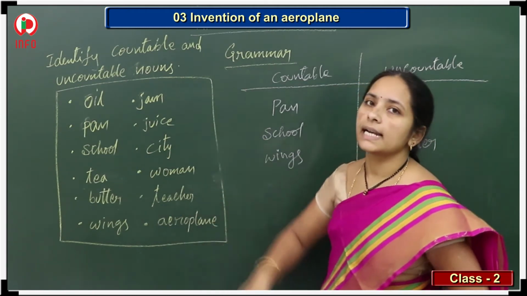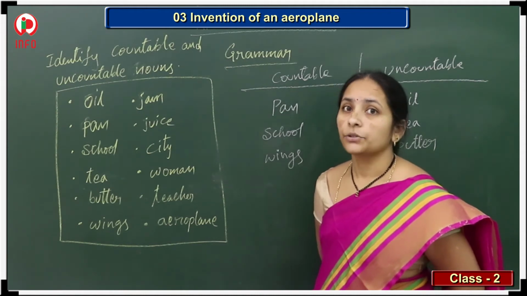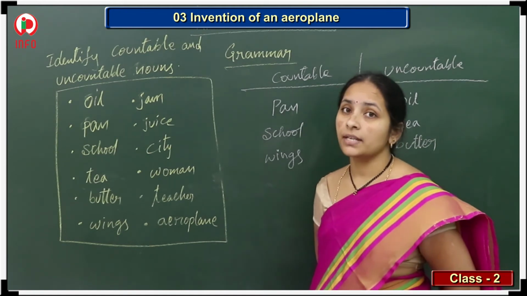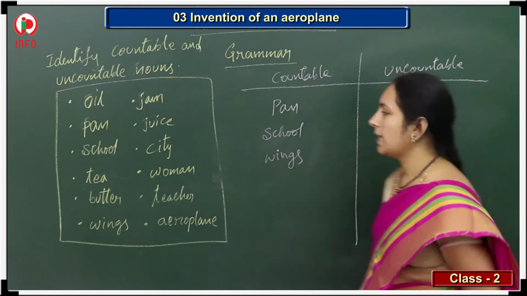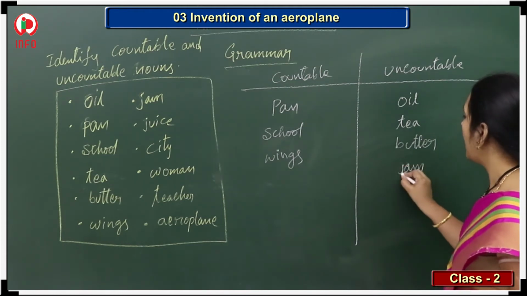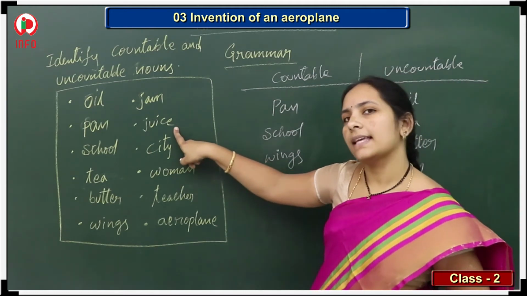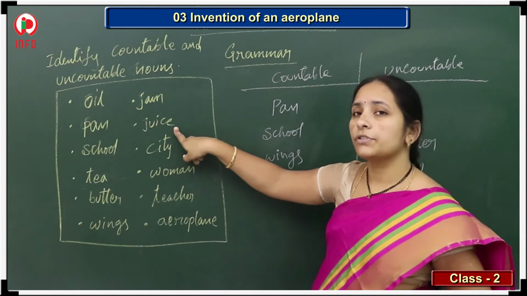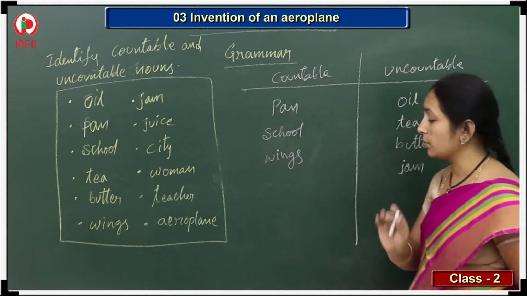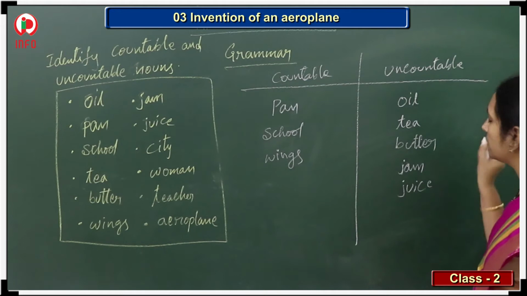And the next one, what is that? Jam. Can you write jams? I bought 2 jars of jam, right? But can you write jams like that? No, right? So that is also an uncountable noun. And see the next one, juice. 2 glasses of juice, 3 glasses of juice. But can you say juices? No. You prepare the juice, I drank juice. That's why juice is also an uncountable noun.